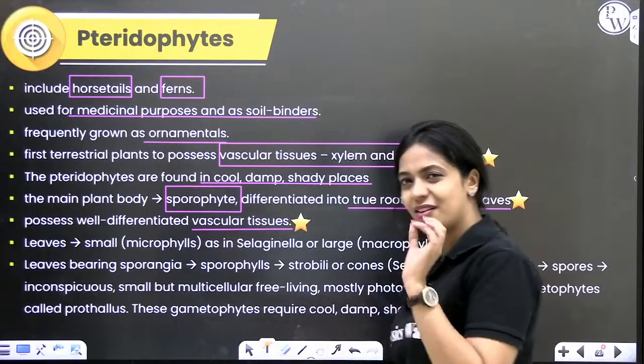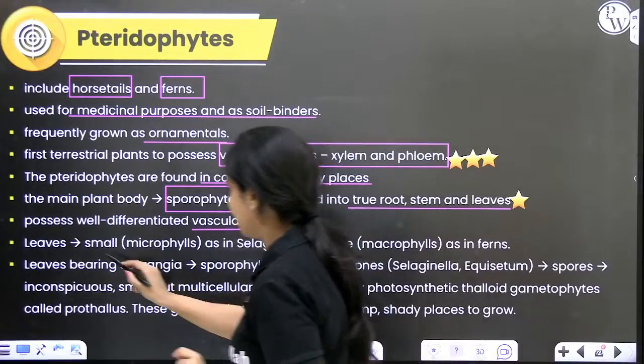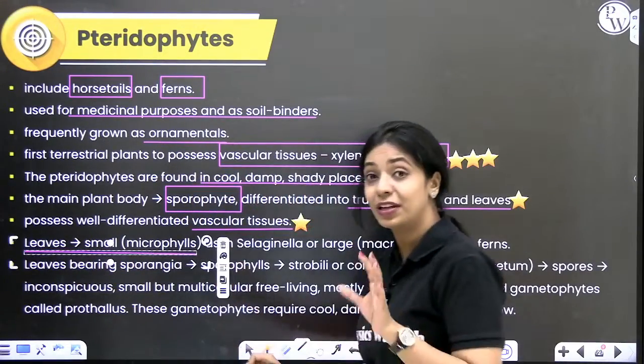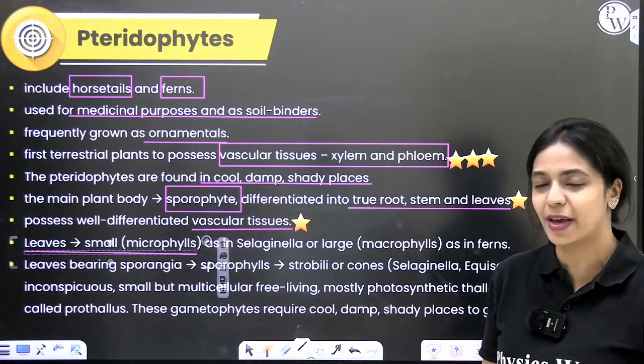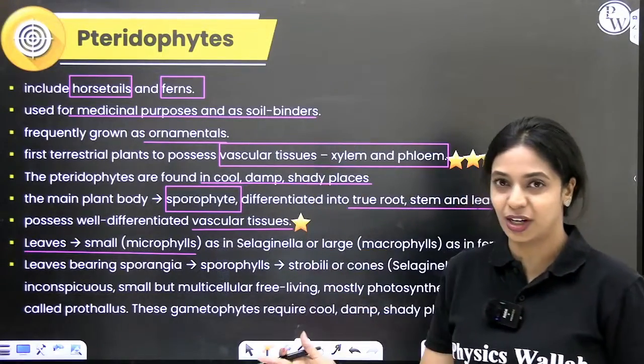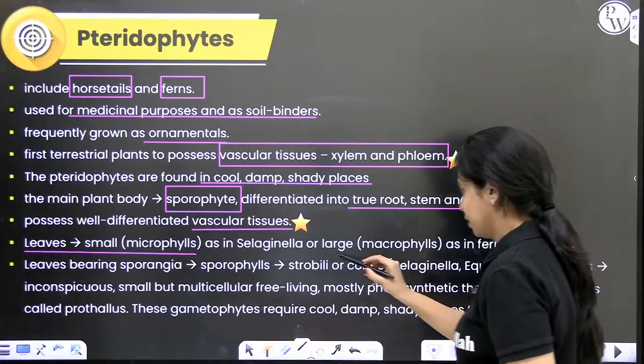Sometimes the leaves of these are very small, as in the case of Selaginella. They are called microphylls. Phyll means leaf, micro means small. Small leaves is microphyll. Ferns have very elaborate large leaves. They are called macrophylls.